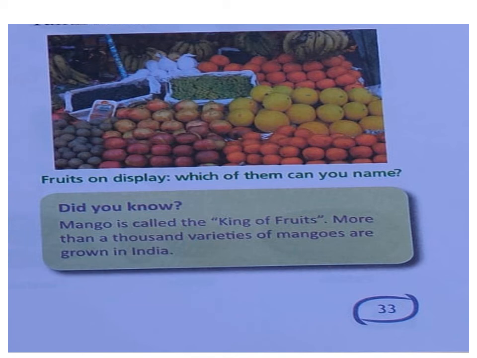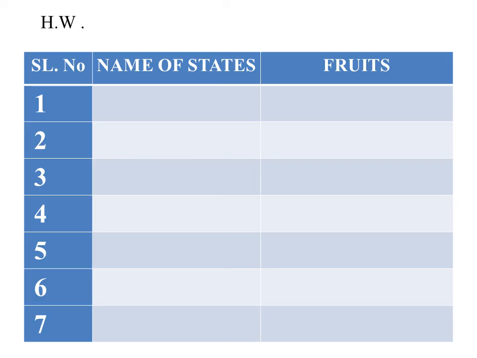Okay. Thank you. Up to here it is clear to all of you. Read the chapter one more time up to here, and try to understand. Next, I am giving some work. Before that I will explain how you will write here the name of the state. If in the state there is a place, you write first the name of the state, and after the state you write in brackets that place name and the famous fruit of that place.